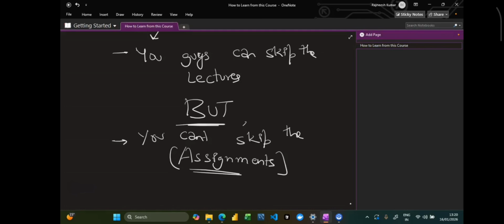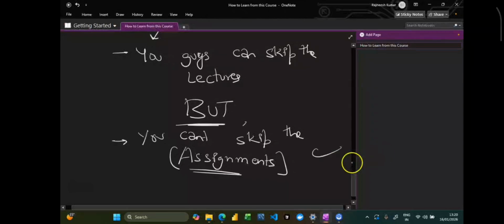So if you can directly solve the assignment, and you already have the appropriate skill set, then definitely you can skip the lectures. There is no need to go from scratch, but you have to make sure you are doing the assignments. Okay. So we can be on the same page that yes, you are learning these concepts, or you're already aware of them. That's why you are able to do the assignment. Always keep in mind that you have to do the assignment. Okay. This is the first point.